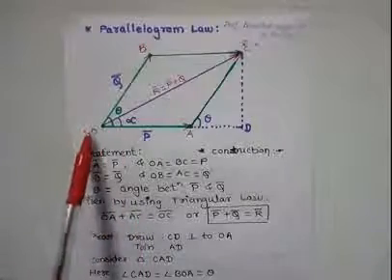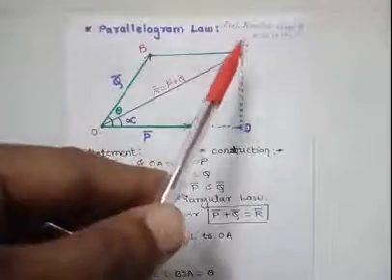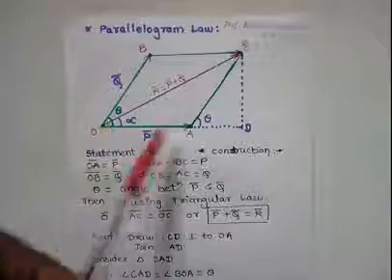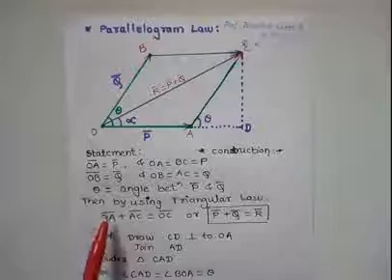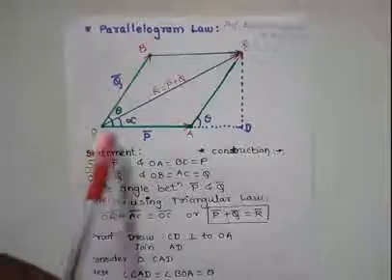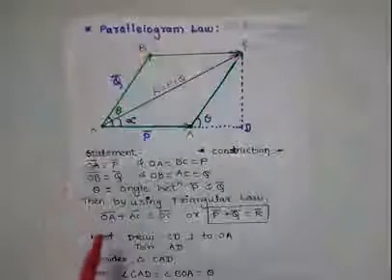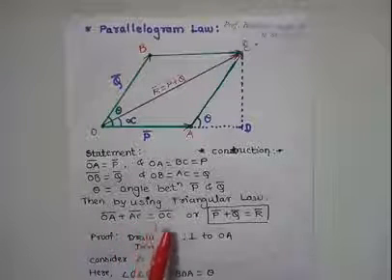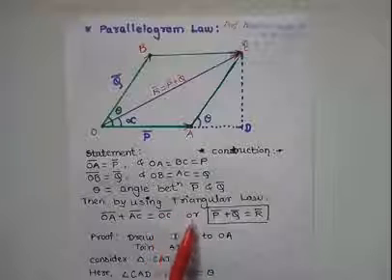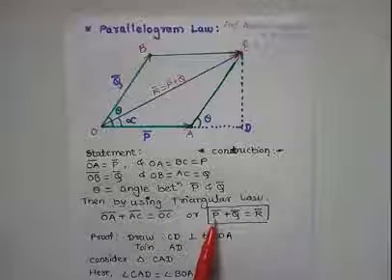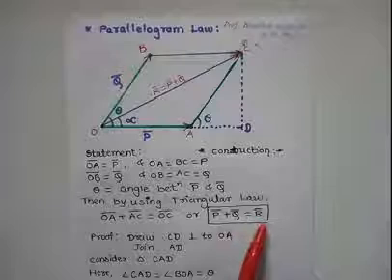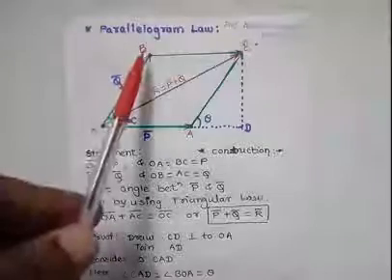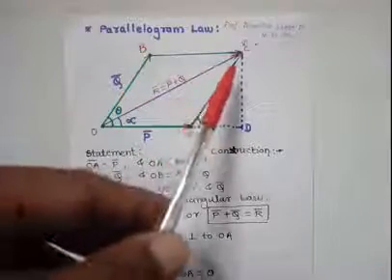Now consider a vector triangle OAC. By using the triangular law for vector triangle OAC, we say that OA bar plus AC bar is equal to OC bar, or P bar plus Q bar is equal to R bar, because OB bar is the same as AC bar.